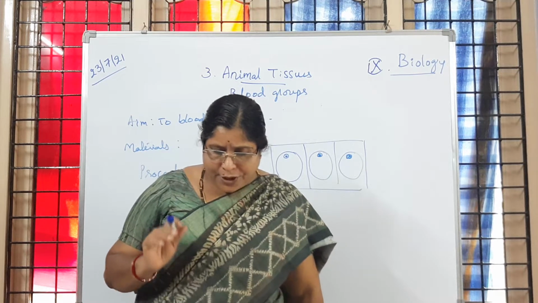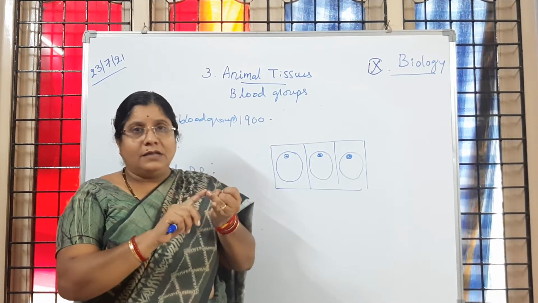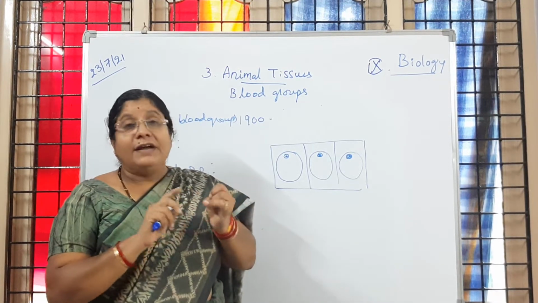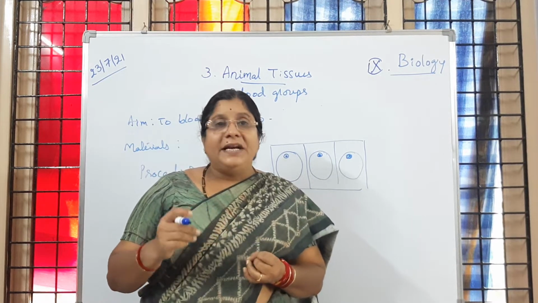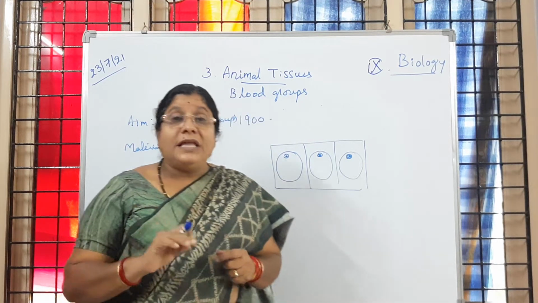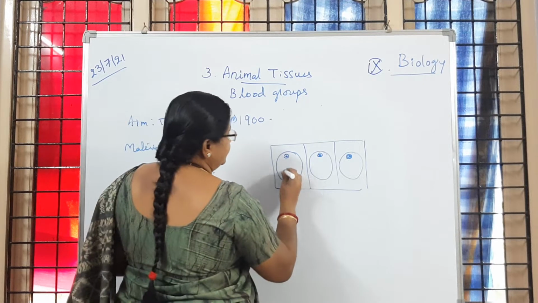Now what do we have to do? After putting three drops of blood, then what do we have to do? We have to apply cotton and cover it. Is it clear to children? So that there will never be any bleeding again. Is it clear to children? Like that we are going to keep. Then with the help of a toothpick, what do we have to do? We have to mix that.